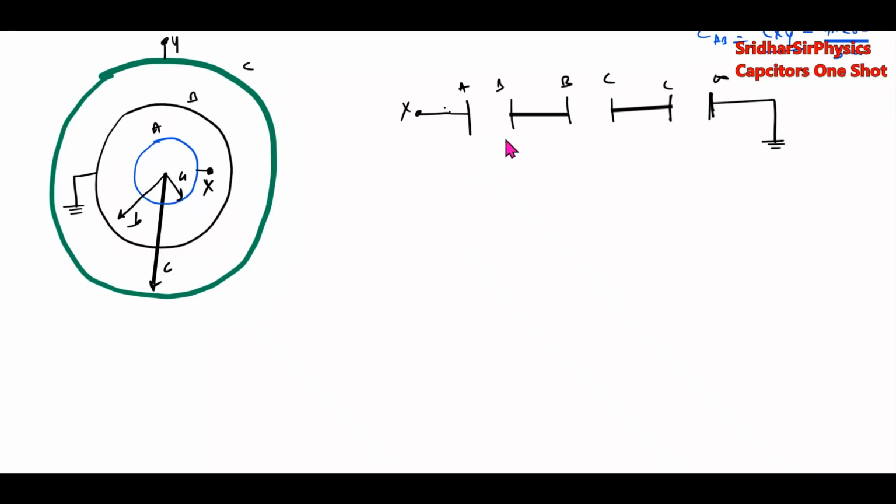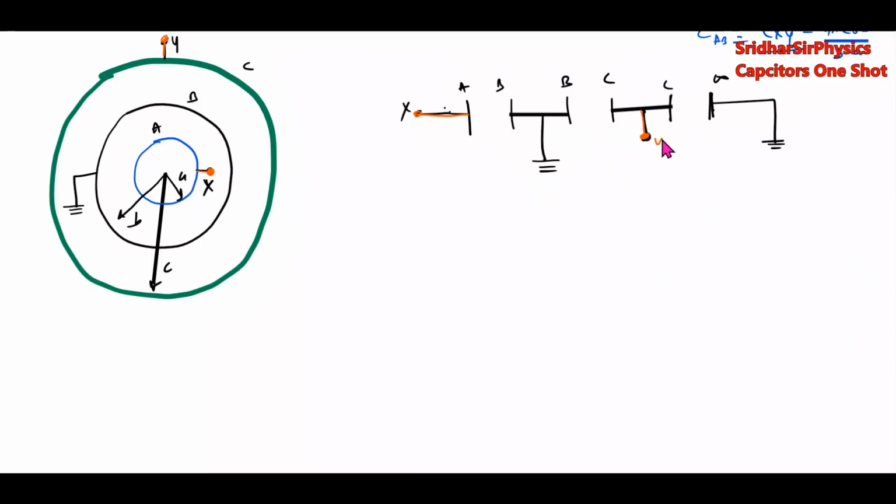Here which shell is earthed? Shell B is earthed. Here we will put a symbol. Between what points? X and Y. Where is Y? Here Y is. This is a method.